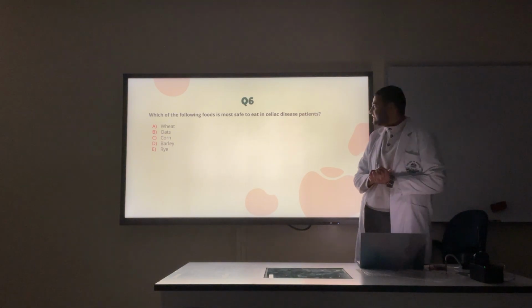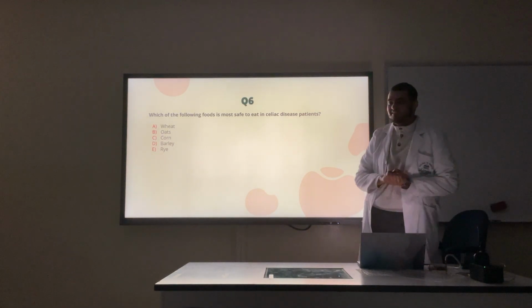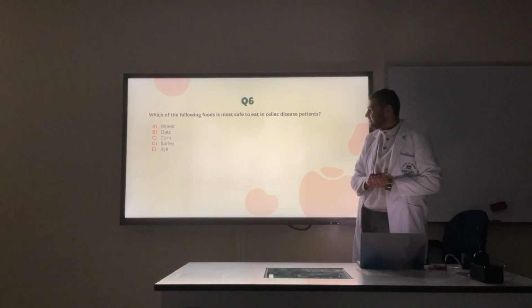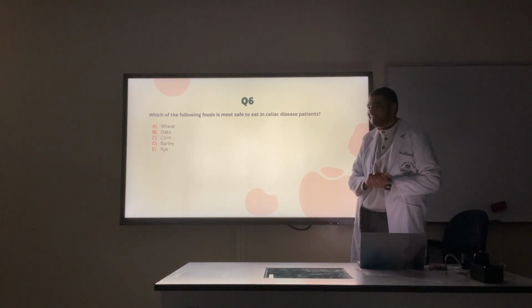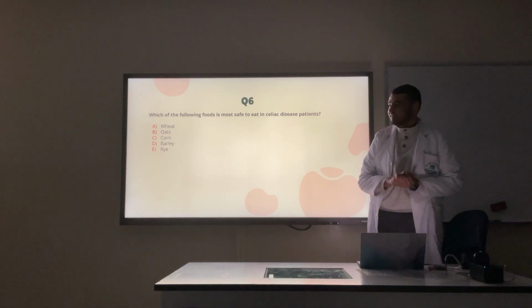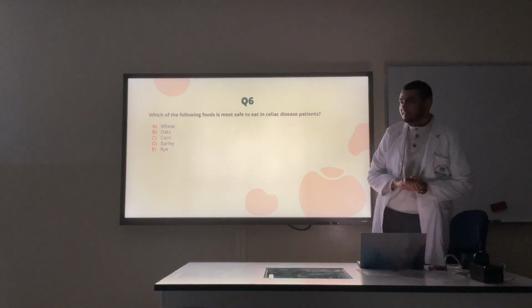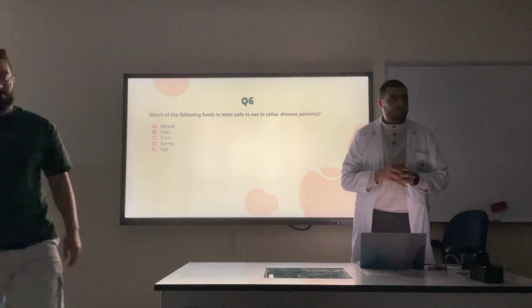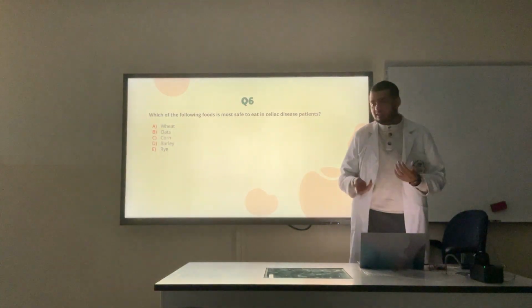Which of the following foods is most safe to eat in celiac disease patients? Corn, yes. Why not oats? He said oats has a gliadin. There is a reason why oats. No, it's not necessarily this. Yes, there is usually a cross-contamination when farming goes.